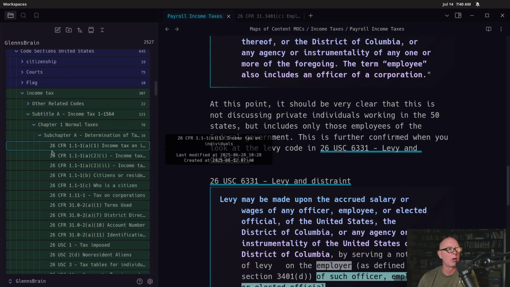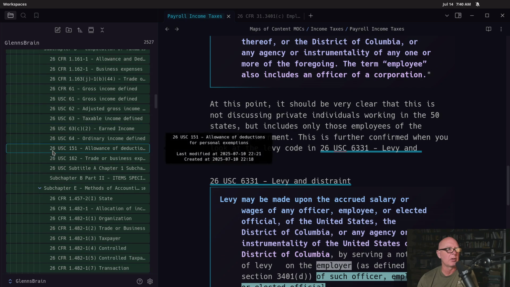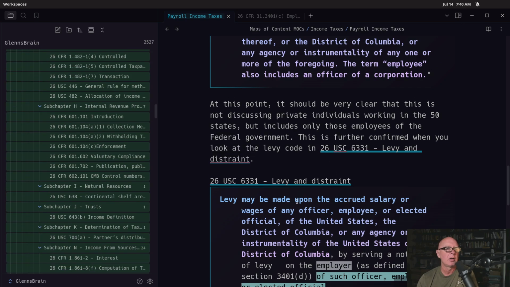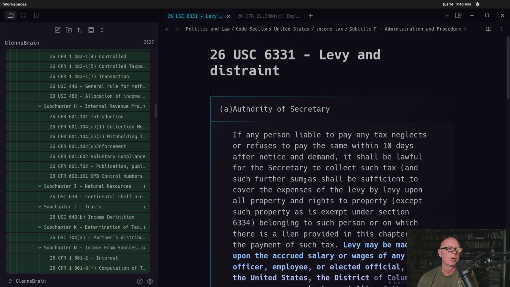So I want to just take a look at one thing here. We're going to jump over here. This is the paragraph that they actually give the bank. And you'll notice it's a very broad claim. If any person liable to pay any tax neglects, so the first thing is they would have to prove that you're liable to pay the tax, which we've already shown we're not.